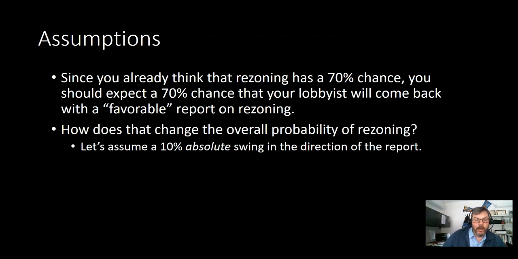Well, what does that mean? Let's assume that it swings the probabilities. If it comes back favorable, it swings the probabilities from 70-30 to 80-20. If it comes back negative, it swings the probabilities from 70-30 to 60-40. What does that look like in the tree?